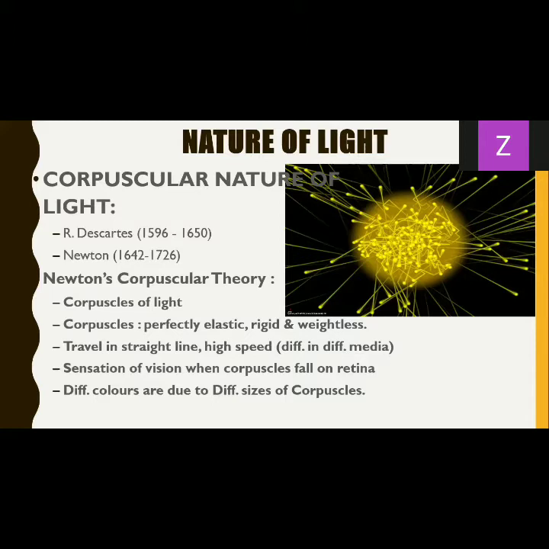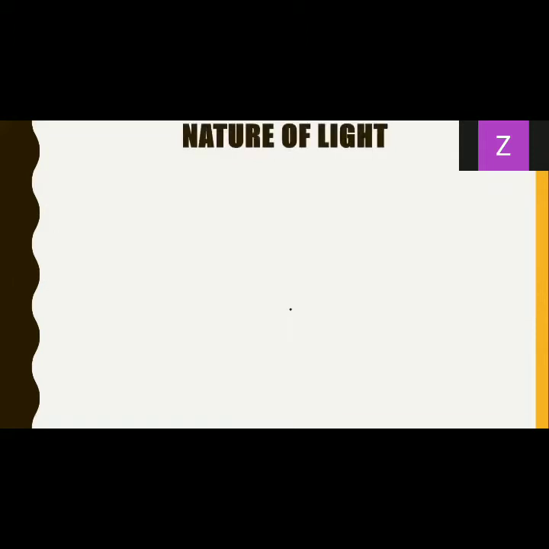So this was Newton's corpuscular theory, which was based on René Descartes' original assumption about light, that it is made up of particles. Using this theory, they could explain different phenomena, like reflection, refraction, and the inverse square law associated with rays of light. These explanations could be given, but this theory has several drawbacks. There were some problems with the theory, and those problems are what we are going to see.